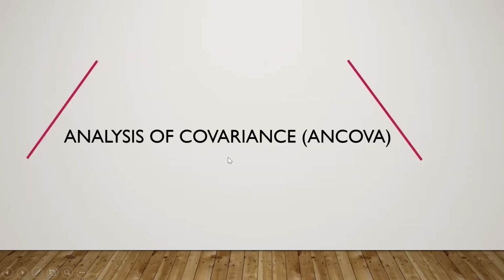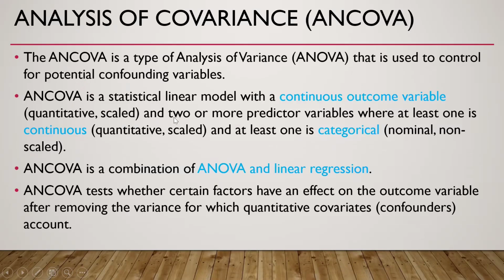Then analysis of covariance. This is another tool for adjusting for confounders. The analysis of covariance is a type of ANOVA that is used to control potential confounding variables. It is a statistical linear model with a continuous outcome variable and two or more predictor variables where at least one is continuous and at least one is categorical. Analysis of covariance is a combination of ANOVA and linear regression. It tests whether certain factors have an effect on the outcome variable after removing the variance for which quantitative covariates account.